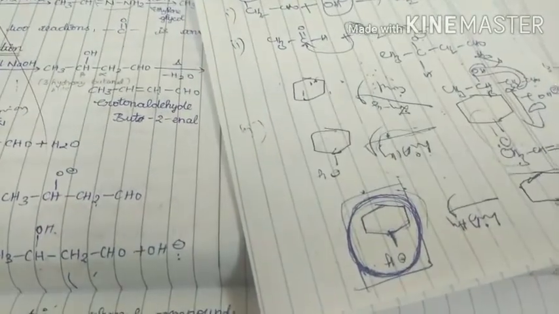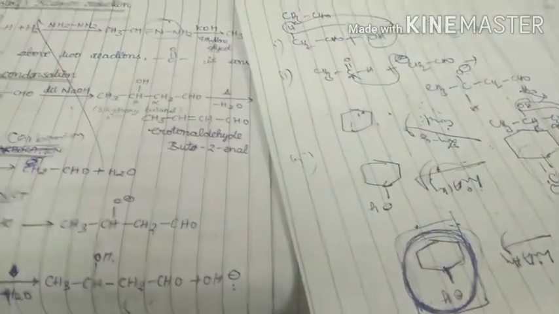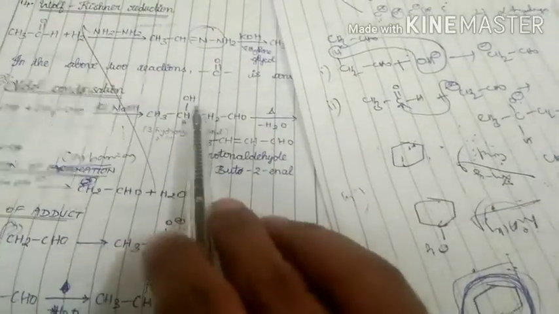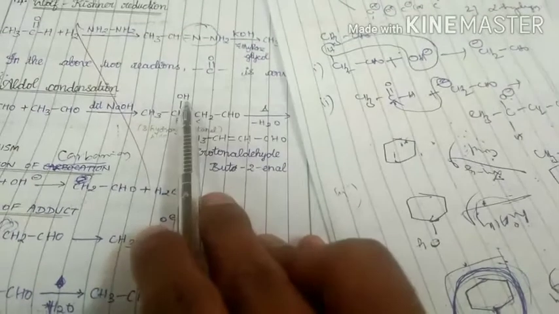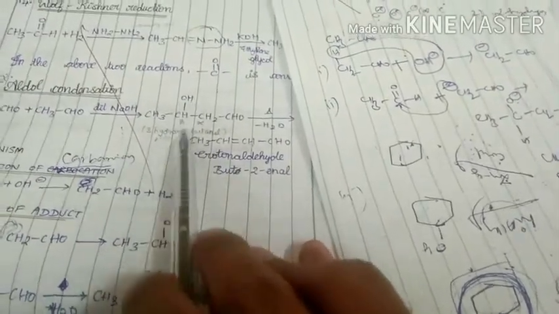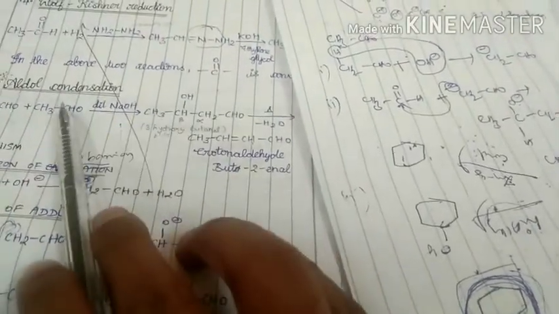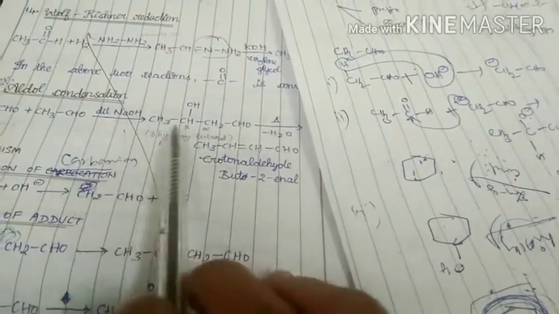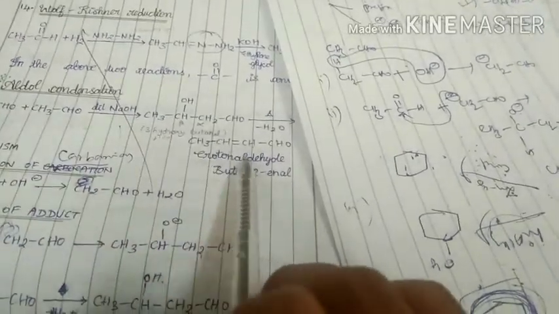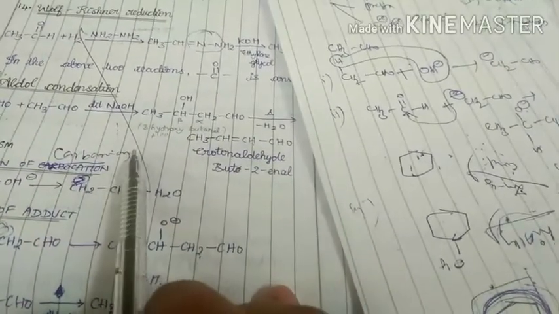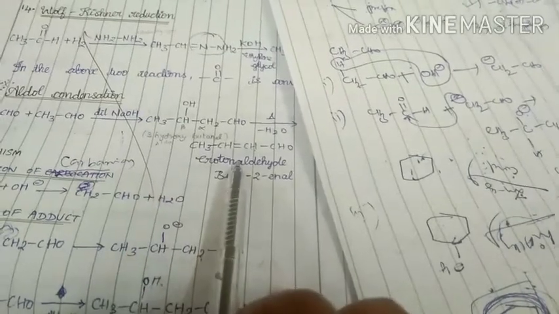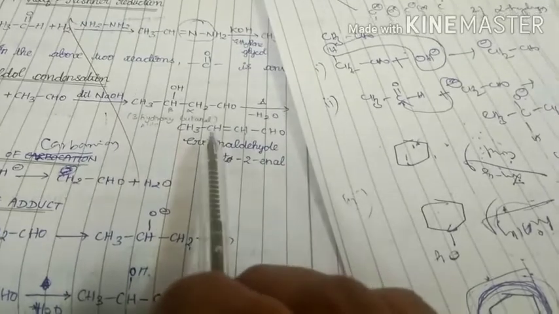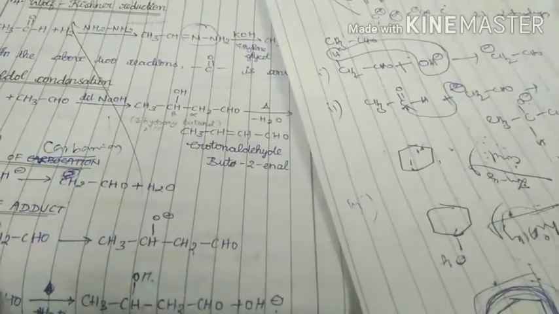Here there are some more points regarding this one. Why is it called aldol condensation? In this product, both aldehyde and alcohol groups are present. Aldehyde plus alcohol, nothing but aldol. Then why is it condensation? Because this product is formed by addition, but this product is formed by elimination. That means both addition and elimination take place. If in a reaction both addition and elimination take place, then it is called condensation.